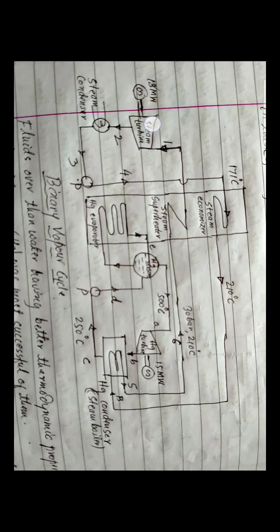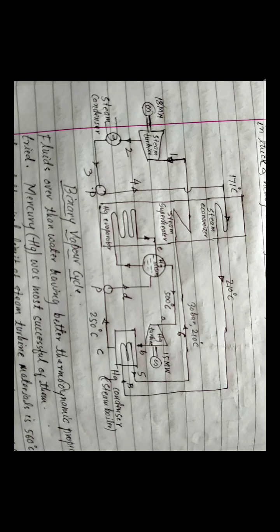The saturated steam is superheated in the superheater using the furnace, 6 to 1. That is 6 to 1, the superheater that you can observe in the diagram, and then admitted to the turbine. The turbine is between 1 to 2.